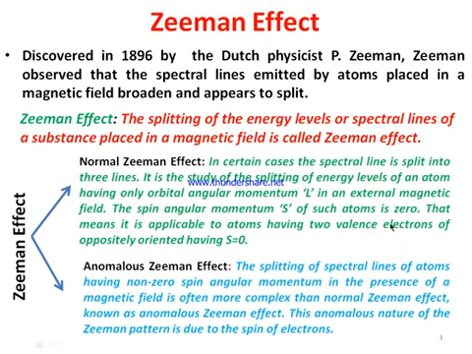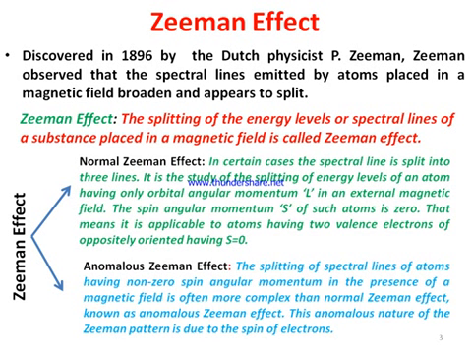Okay, so basically this is the normal Zeeman effect. I said the spin angular momentum of such atoms is equal to 0. So spin angular momentum equal to 0 means it is applicable to atoms having 2 valence electrons, and these 2 electrons must be oriented antiparallel to each other. That means their spins are antiparallel, so the net spin becomes 0.